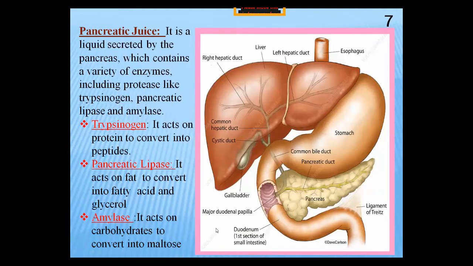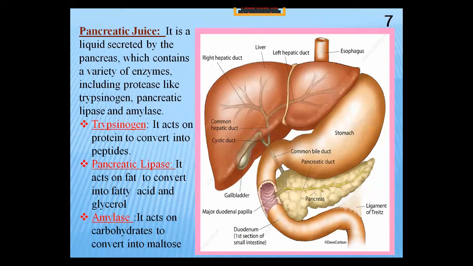Already in the oral cavity, we discussed that carbohydrate is partially digested by the action of salivary amylase or ptyalin. But the remaining digestion of carbohydrate will be completed in the duodenum. Beta, in the human body the digestion completes step by step. One portion of the carbohydrate or protein is not completely digested in one organ.